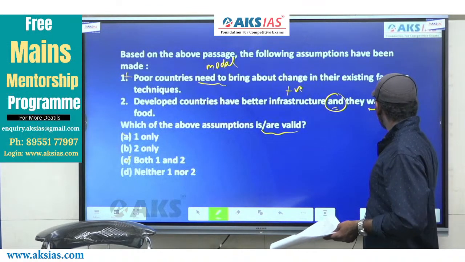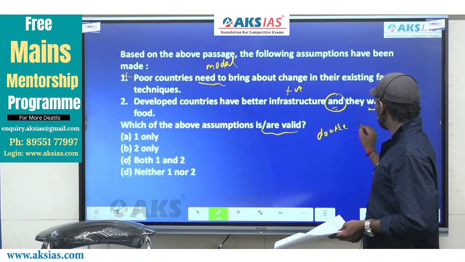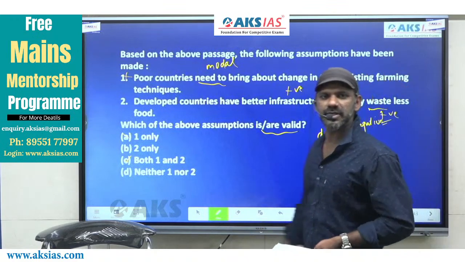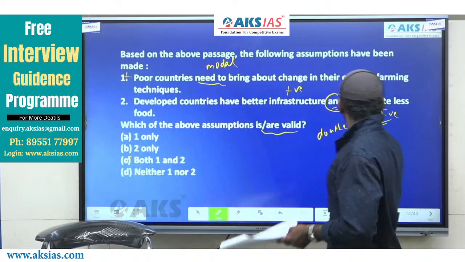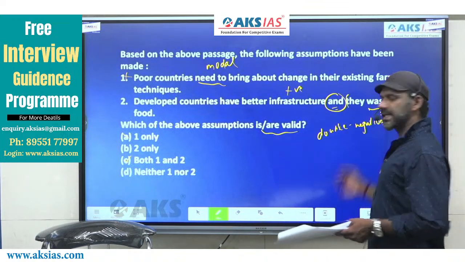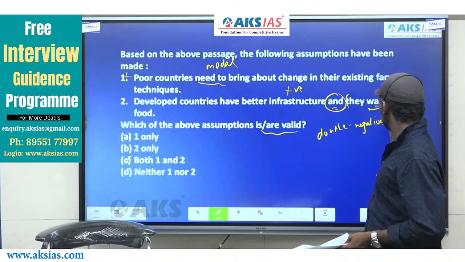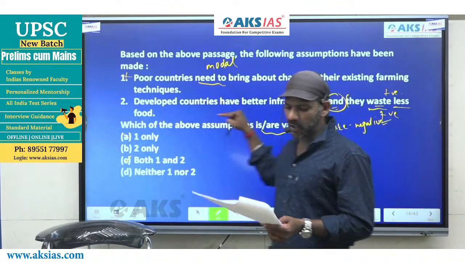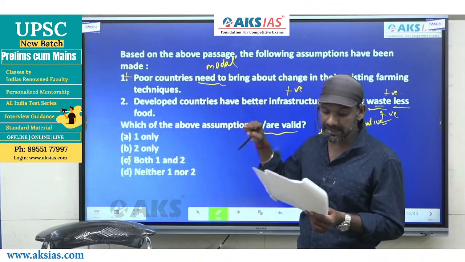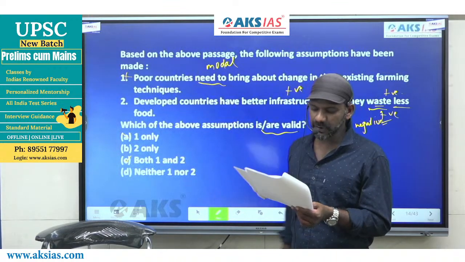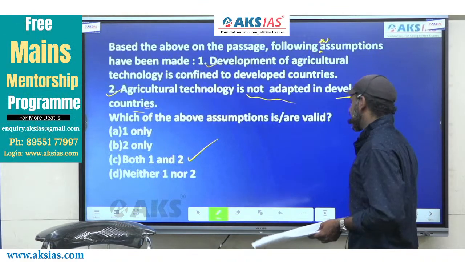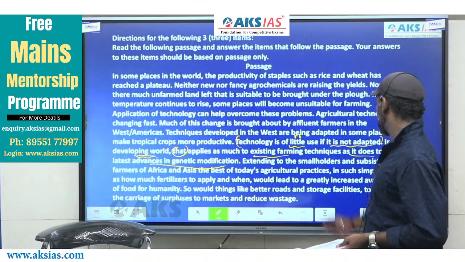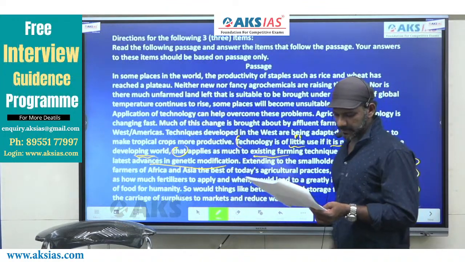This idea is also positively charged because of double negation. Double negation means when 2 negative terms come together, the meaning becomes positive. In this idea, we have 2 negative terms. One is waste, the other one is less, so double negation becomes positive. We need to see whether this is talked about regarding developed countries in the paragraph or not, right? Come to the last part of the passage. I'll just read this part.